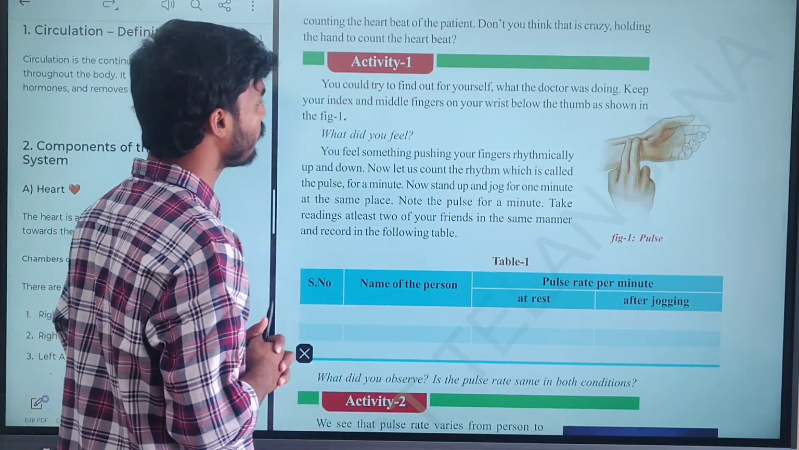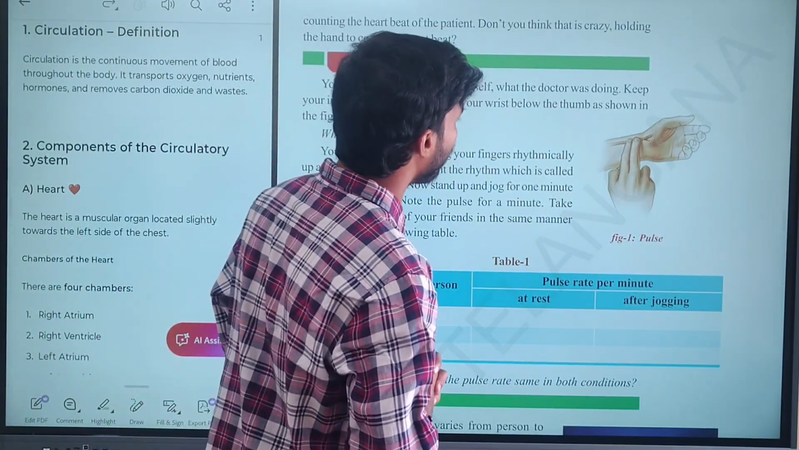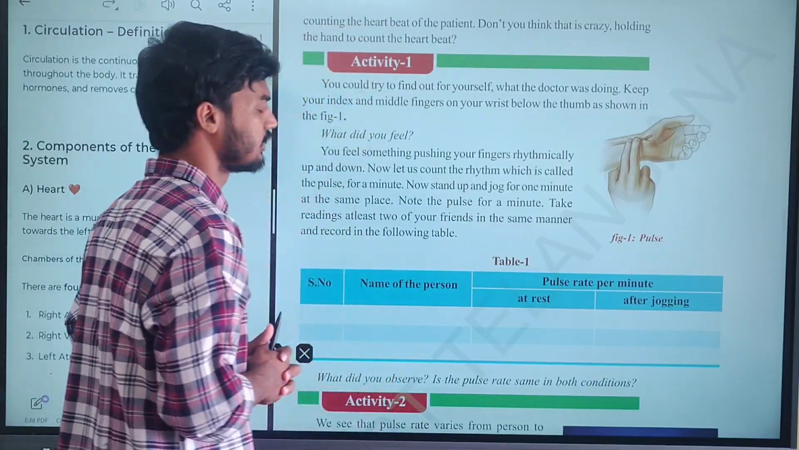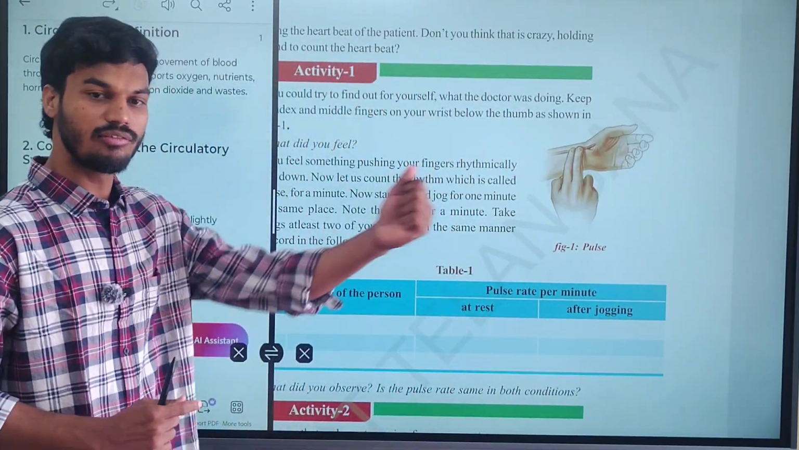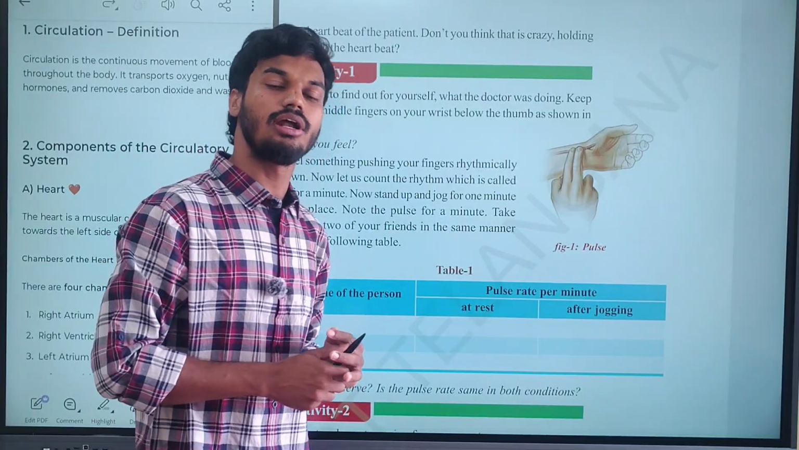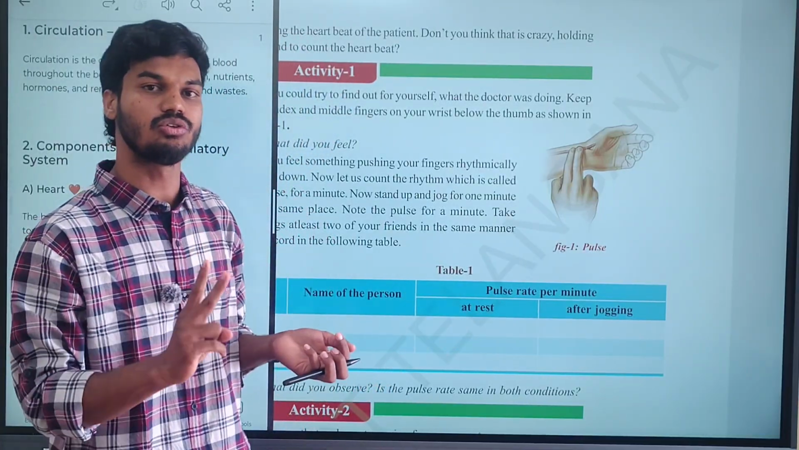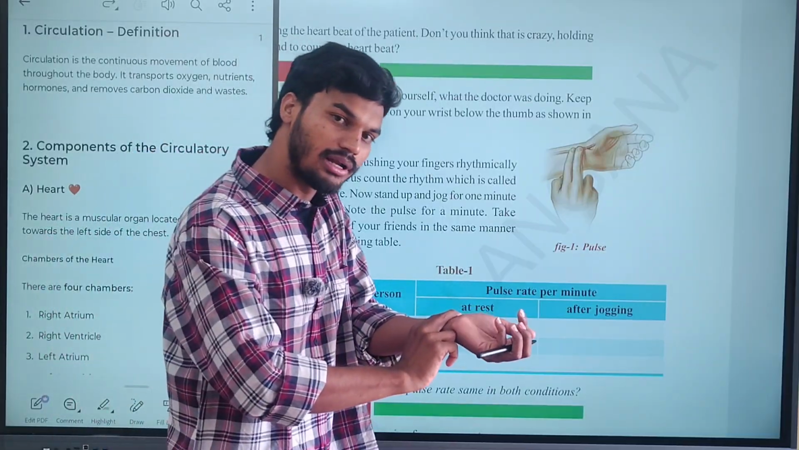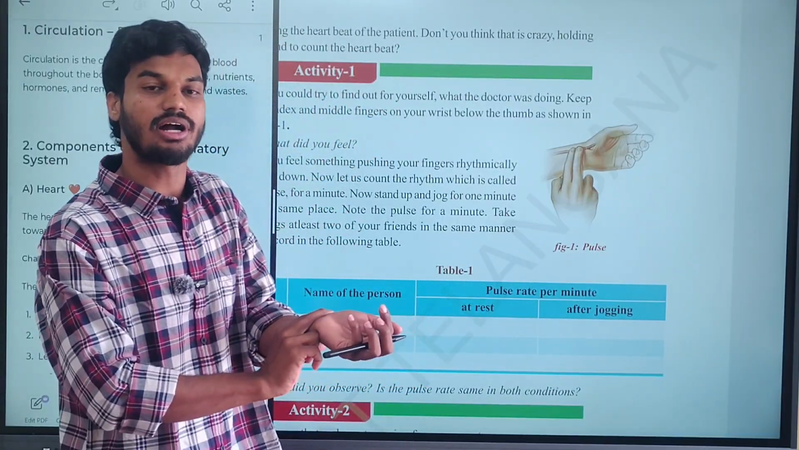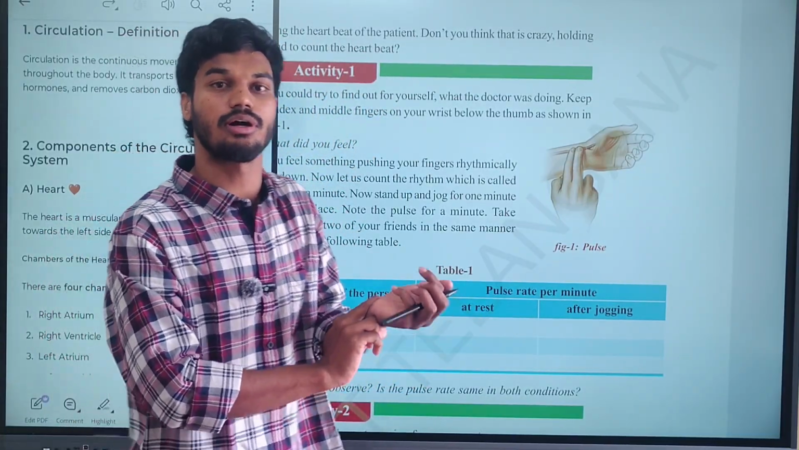Keep your index and middle finger on your wrist as shown in figure 1. Look at figure 1: hold your wrist. This is the wrist area. To the wrist area you have to place 2 fingers, the index finger and middle finger, and hold it properly. Just try to listen to what is going to happen.